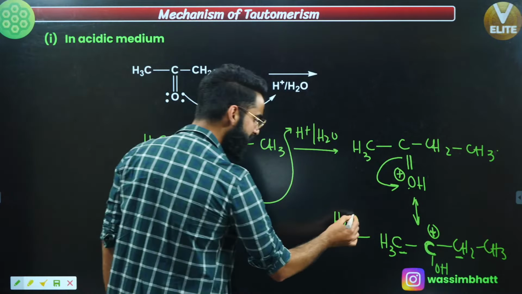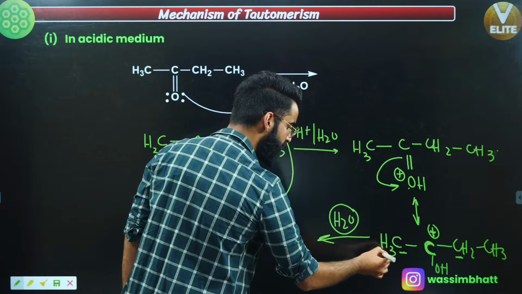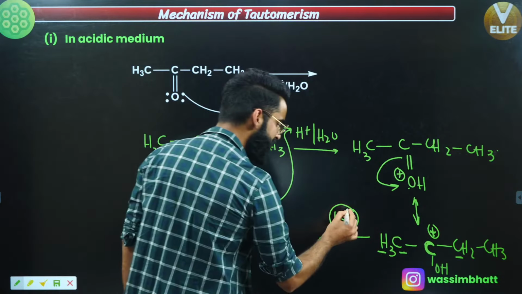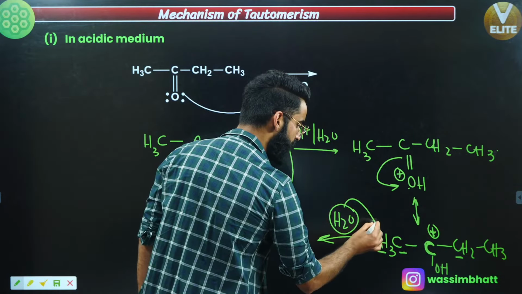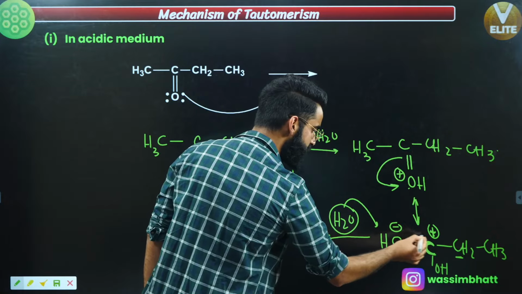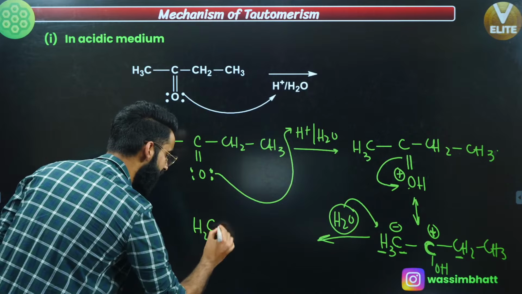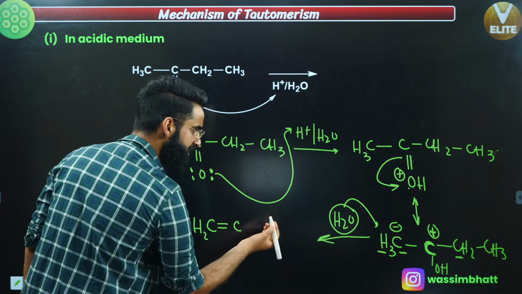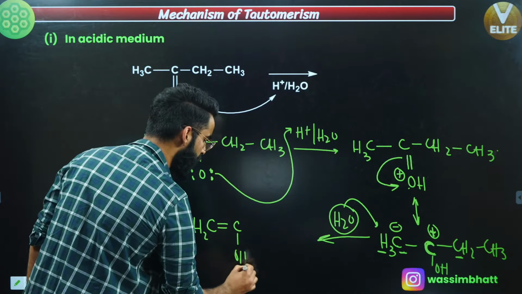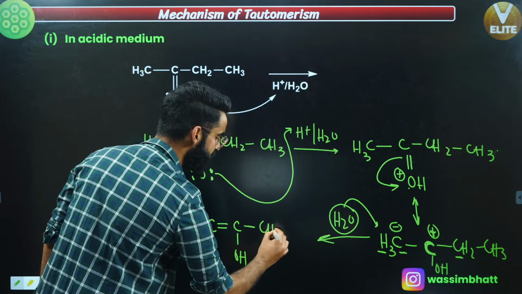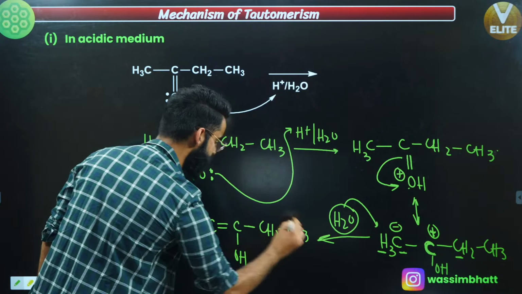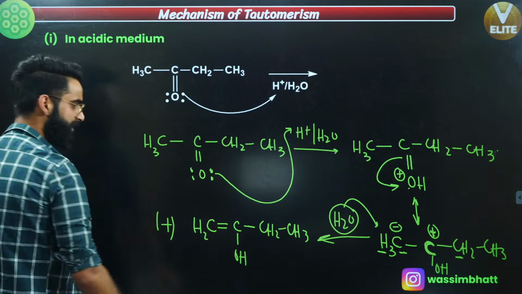So I'm assuming this water is going to take H positive out from here. When this water takes H positive out from here, there'll be a negative charge on this carbon, so there'll be a double bond between these two carbon atoms. So it's going to be CH2 and over here double bond, right? It's going to be C as such, and with this you get OH over here, and then you write CH2, then you write CH3. This is one possibility. What is the second possibility over here?